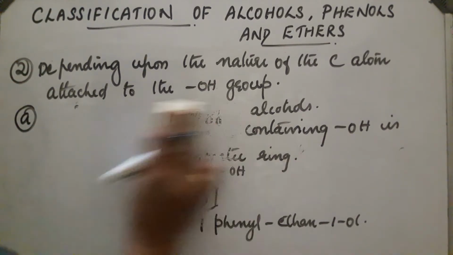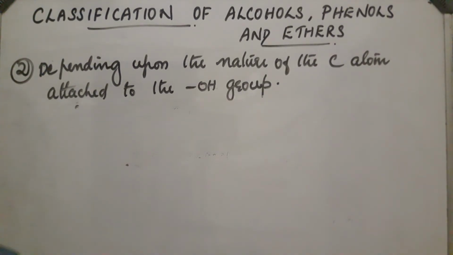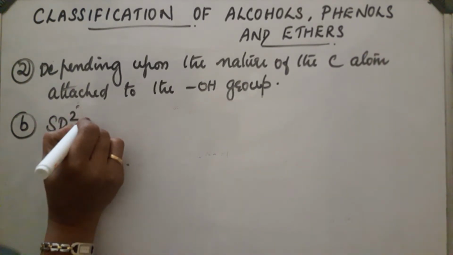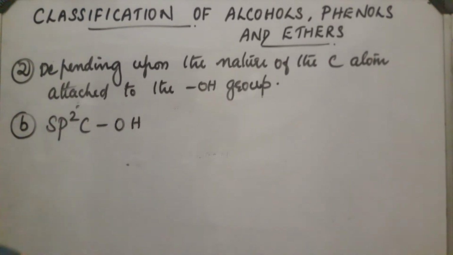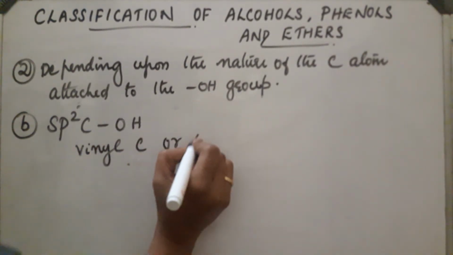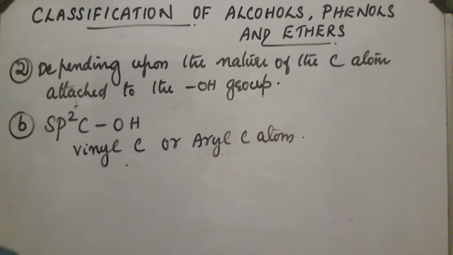This is the first classification depending upon the nature of the carbon atom. Next, if the carbon atom is sp2 hybridized, that is the second classification. If the compound contains an sp2 C-OH bond, the carbon atom next to the OH is sp2 hybridized. This carbon may be either vinyl carbon or aryl carbon. If it is an aromatic ring, it is an aryl compound, and if it is an alkyl group, it is a vinyl compound.